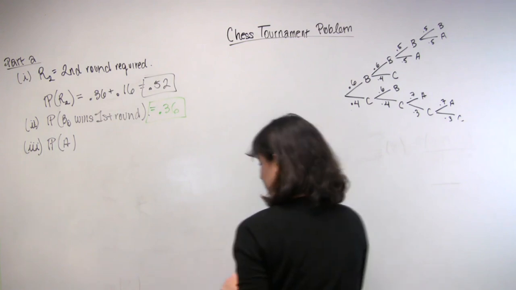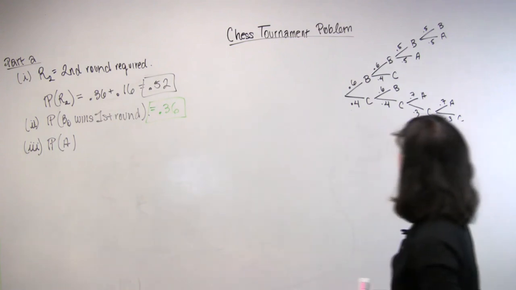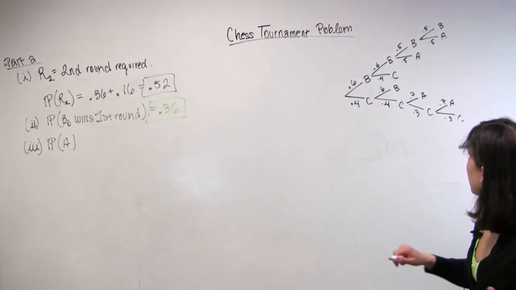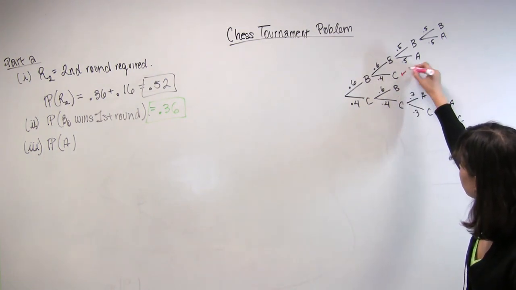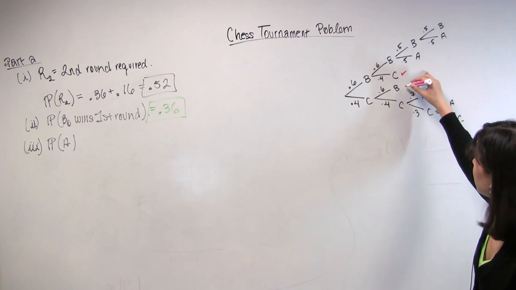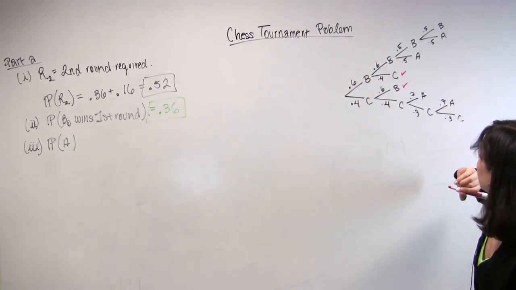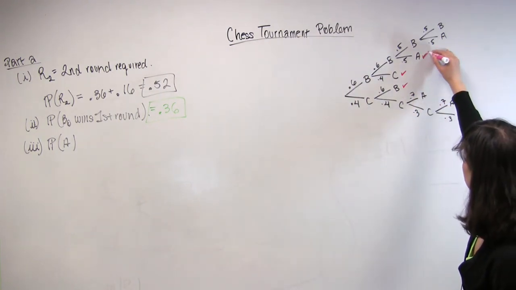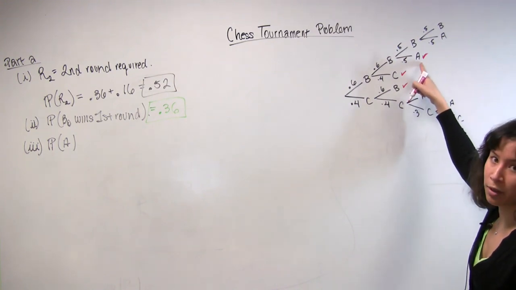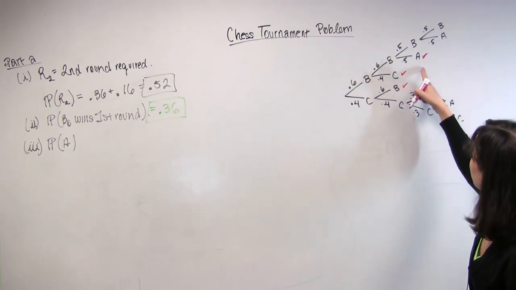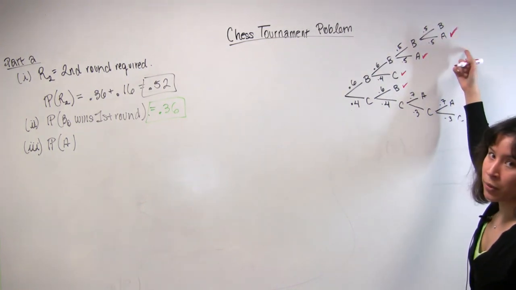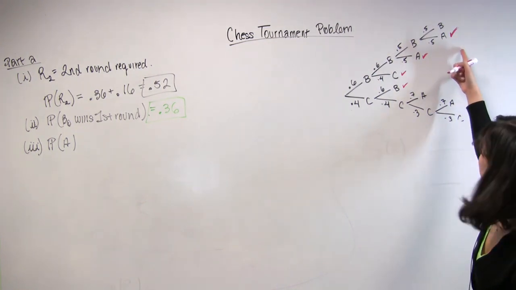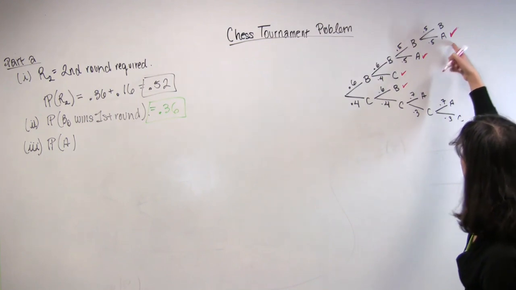So let's see, when does Al retain his championship? Well, Al certainly retains his championship here, right? Because no second round is required. Similarly here. Al retains his championship here because a second round was required, but Al beat Bo. And similarly here, Bo didn't win both games in the second round against Al, so Al wins.